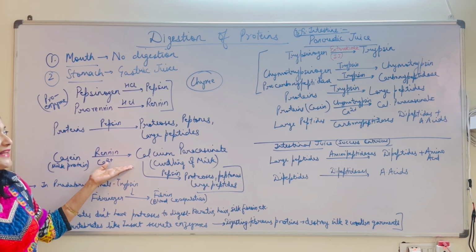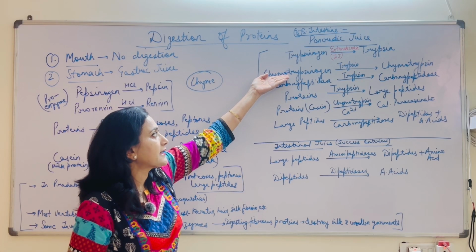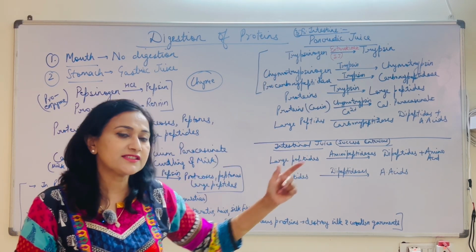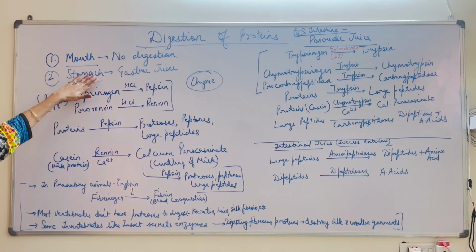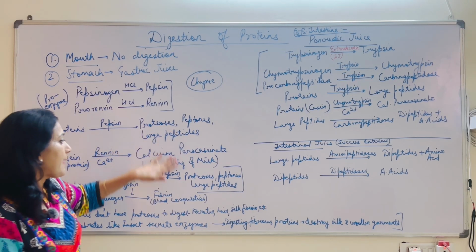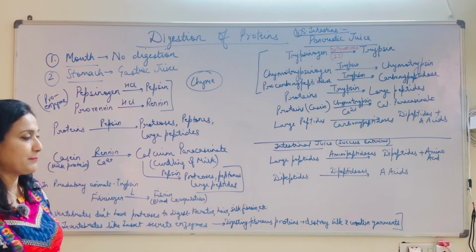That action, which I'll talk about in a few minutes, will be taken up by chymotrypsin, which is a part of the pancreatic juice. I will come to that, just completing this part. So we have seen that in the stomach, the larger proteins and the milk proteins are broken down into smaller components like proteoses and peptones.